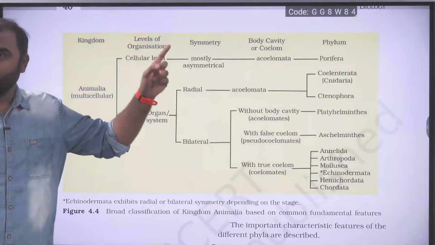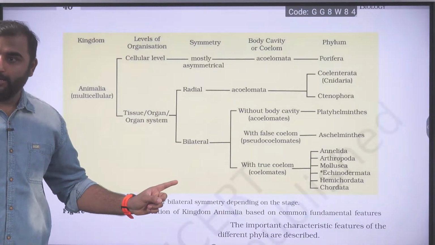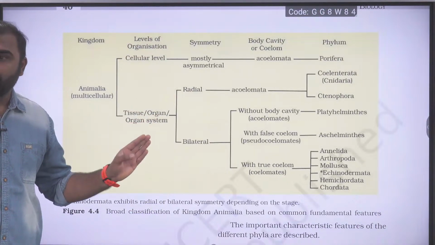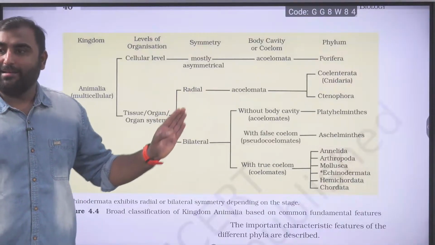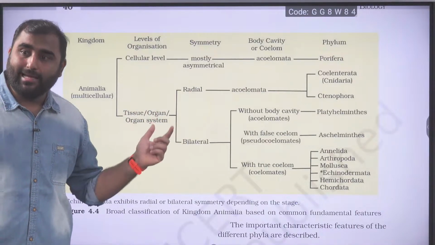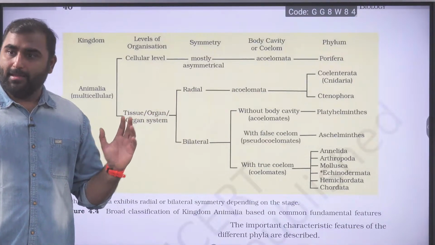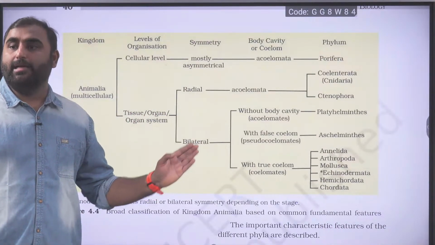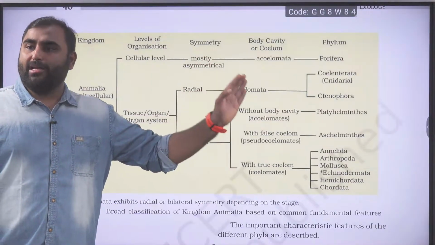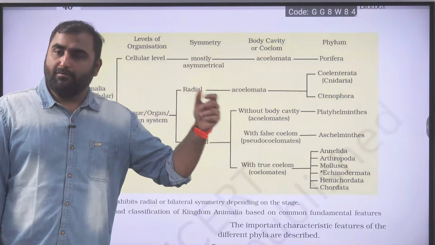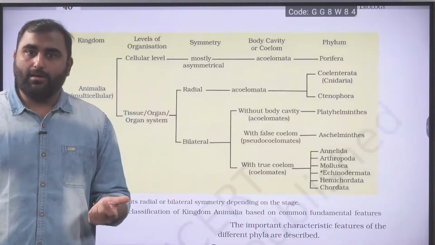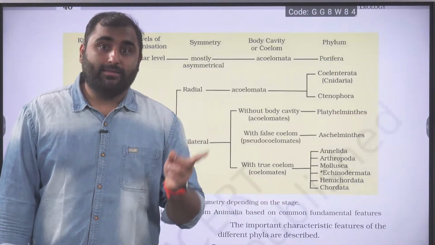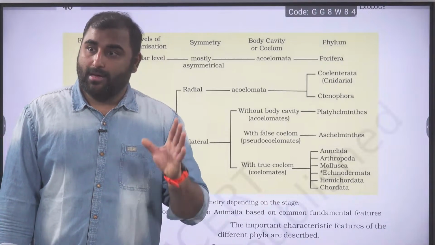Then in the animal kingdom, whichever groups have tissue, organ or organ system level of organization will be classified as per the symmetry into radial and bilateral. Mostly you will be coming under radial and bilateral, except some examples like snails going under asymmetry. So whether the animal is tissue, organ or organ system level, it will show radial or bilateral symmetry. If it shows radial symmetry, the body coelom will be absent. So whichever animal is radially symmetrical, it is acoelomate, except adult echinoderms. Adult echinoderms have the coelom. Are we clear with this?